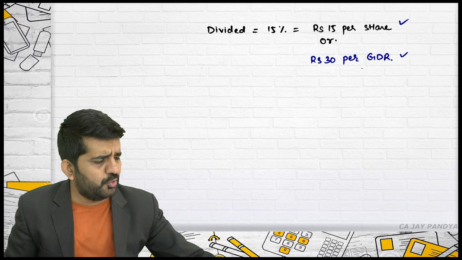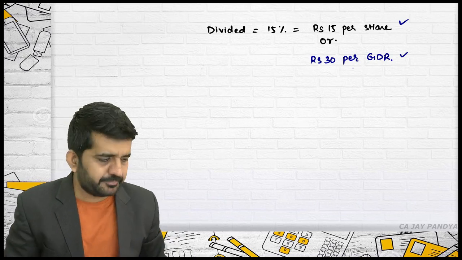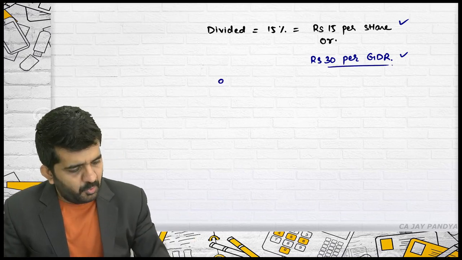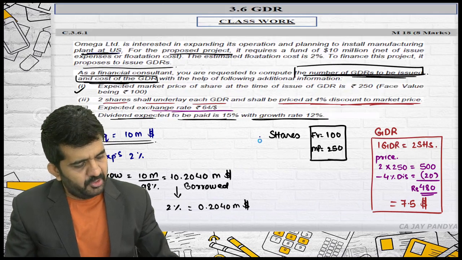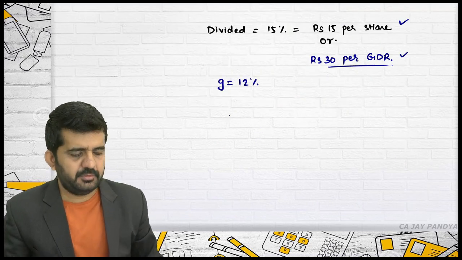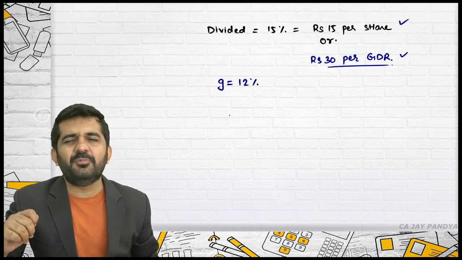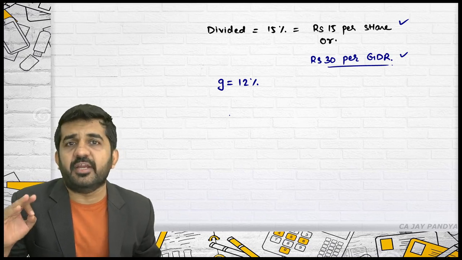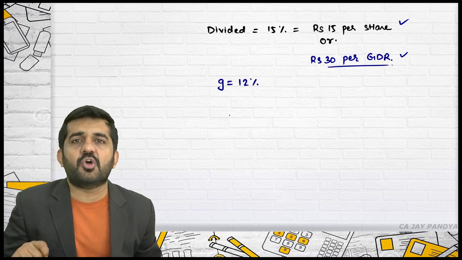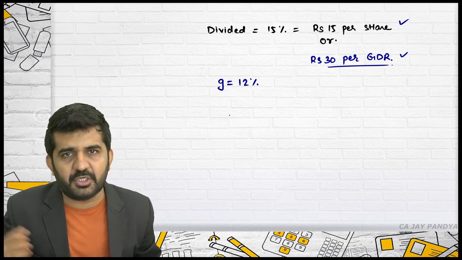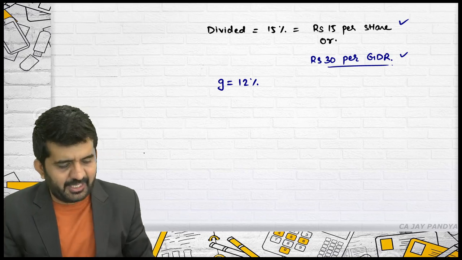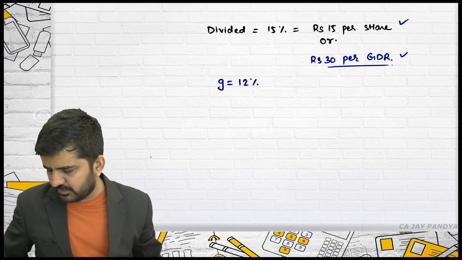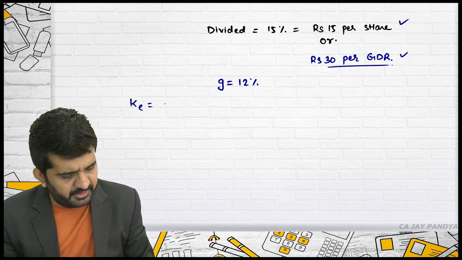Can you convert this into rupee terms? The answer is yes. Dollar terms, the answer is yes. What is the growth rate? Growth rate is 12%. Now, why I told you that it is somewhat typical? Because this chapter is included not in CA final but in the intermediate level, which is nothing but cost of equity, cost of capital. Cost of equity, I'll tell you, when the dividend is given and the growth model is given, can be found out by the following method. Cost of equity is equal to D1